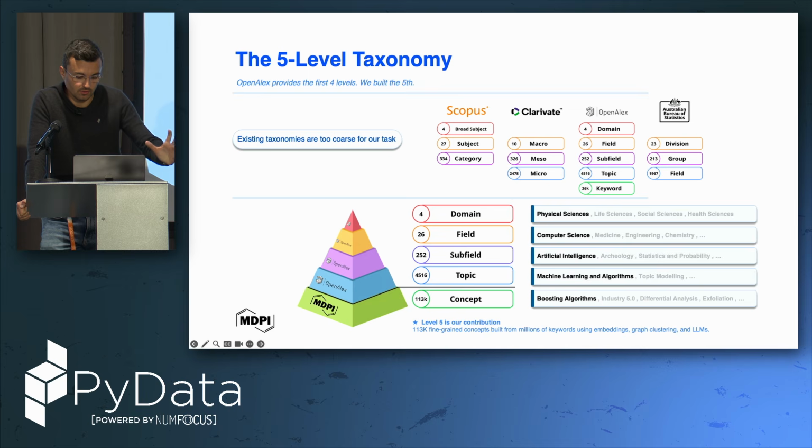We took advantage of their four layers, domain, field, subfield, and topic. Our contribution was to build our 5th level and attach it to this pyramid, having something tailor-made for our specific task.